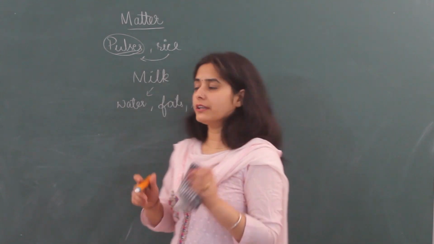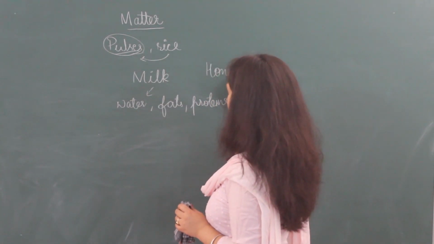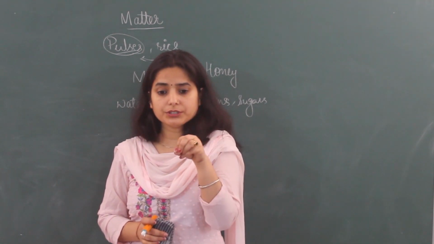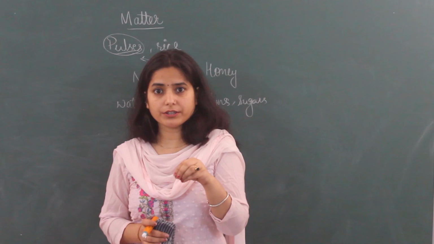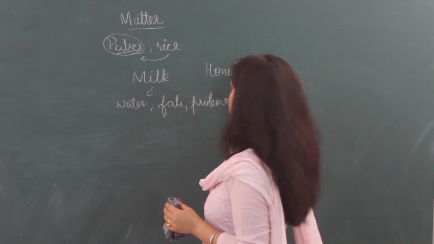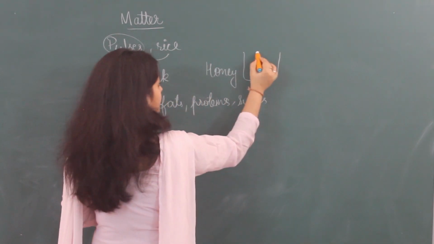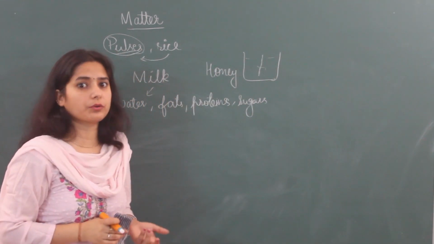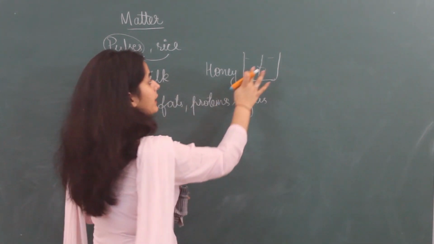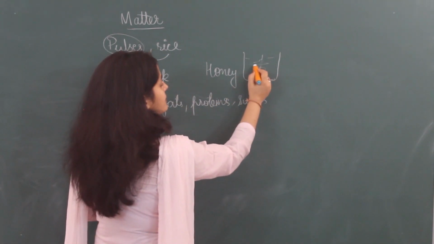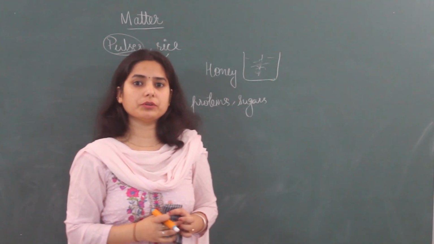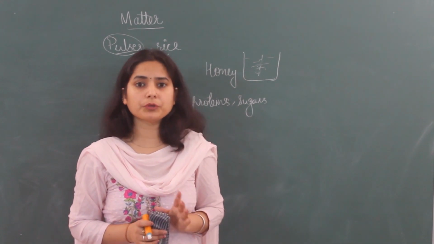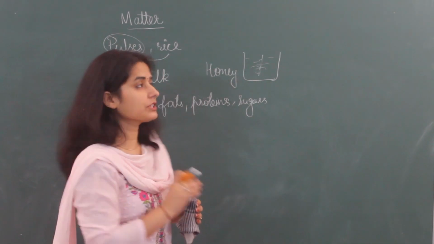For purity of honey, I told you in chapter 1. How can we check? When we put honey in water, if it makes a streak line in water, then it is pure. But if it does not make one and on mixing, it starts to dissolve, it is impure. So, matters can be pure or impure. So this is our second chapter.